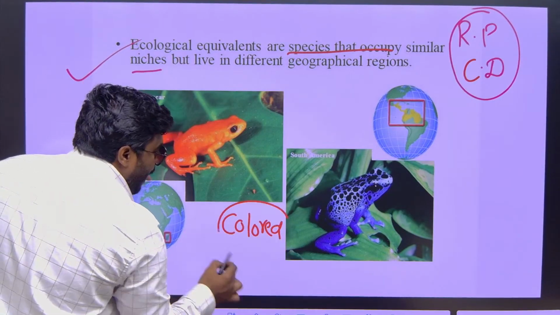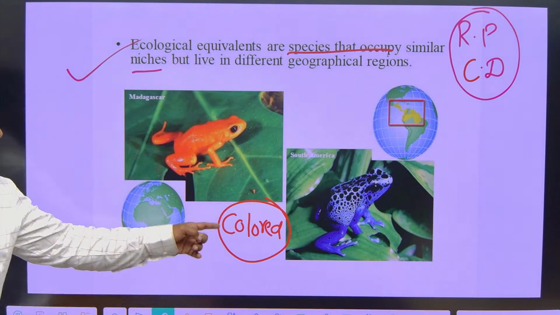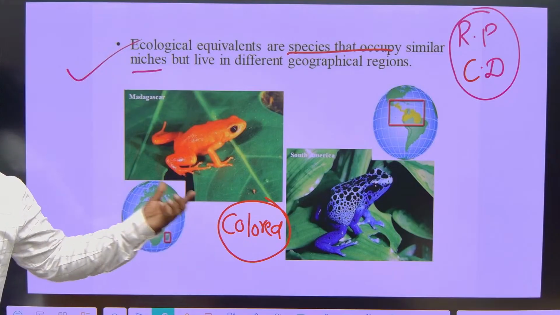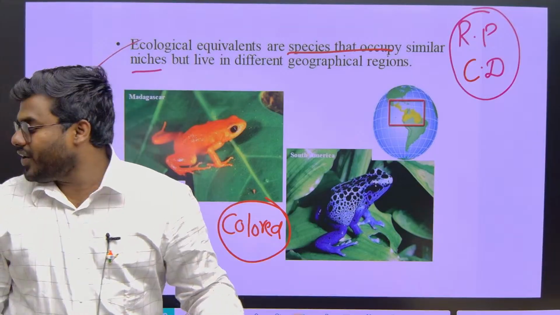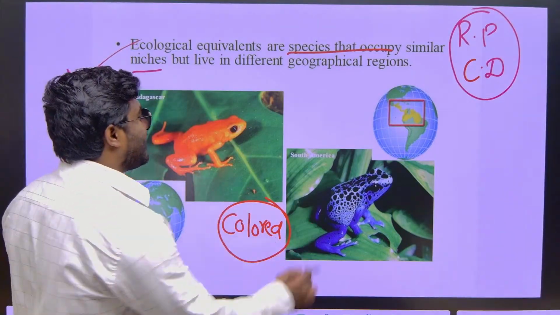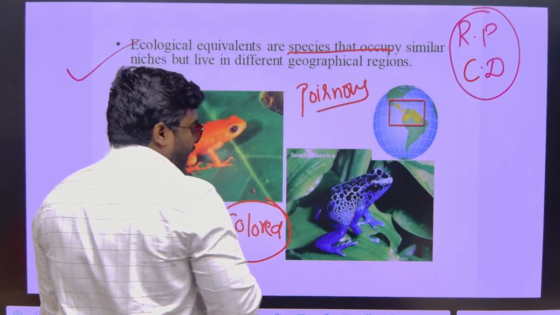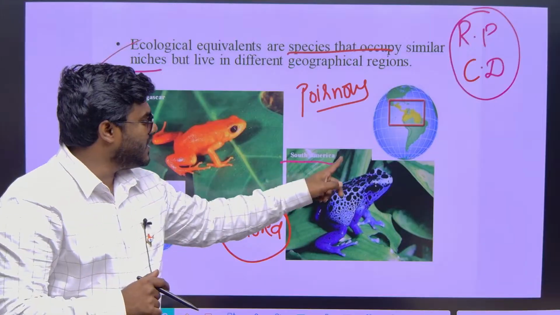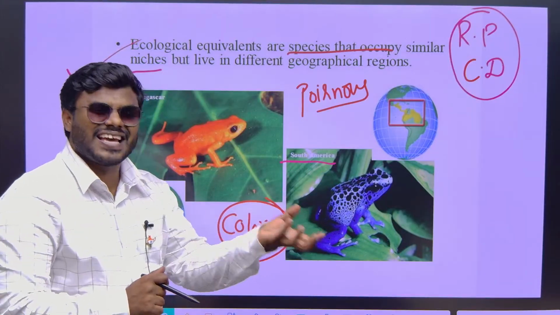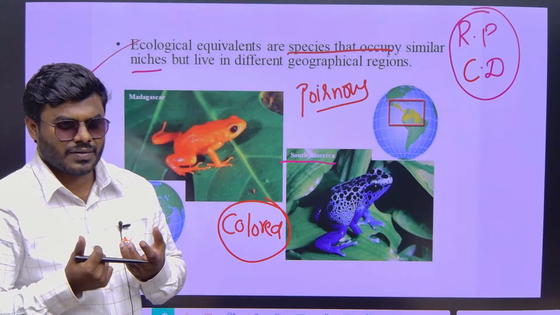If you see the frogs in the tropical region, they are not basically colored; they are light brownish or black in color, but these are all colored. Whenever you observe a frog which is colored, it is extremely poisonous in nature, correct? Especially this frog named Mantella. The tribal people in South America extract the poison and use that poison to catch other higher animals.